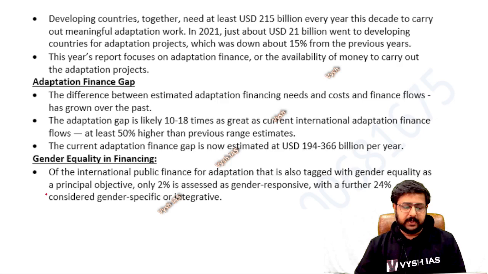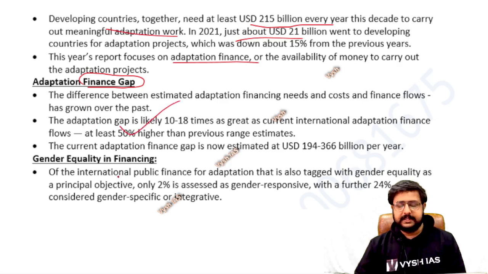Under UNEP, in this report they are trying to tell the numbers: you need at least 215 billion every decade to carry out meaningful adaptation work. These statistics they won't ask you, but that is what this report does. They're also telling there is a finance gap, meaning between how much you estimated you want and how much you're actually getting, there is a big gap. That is what is told in this report.